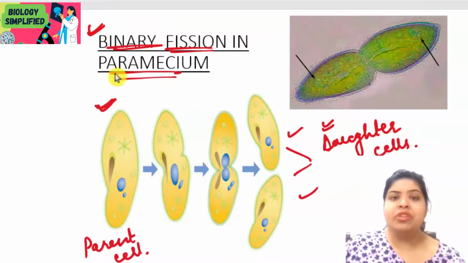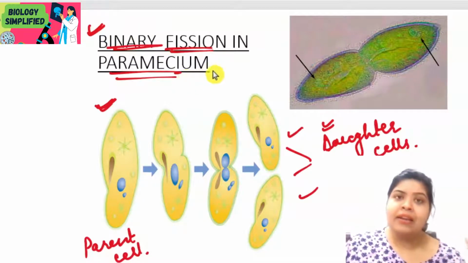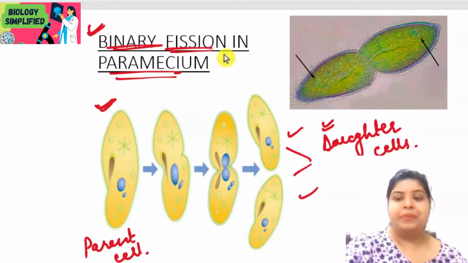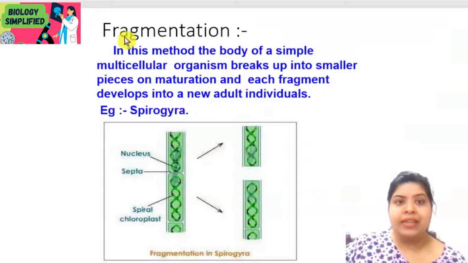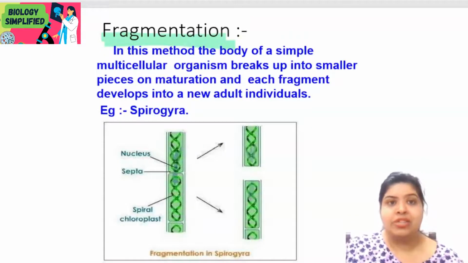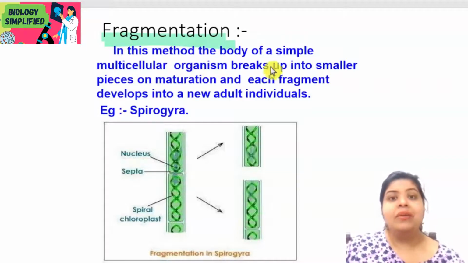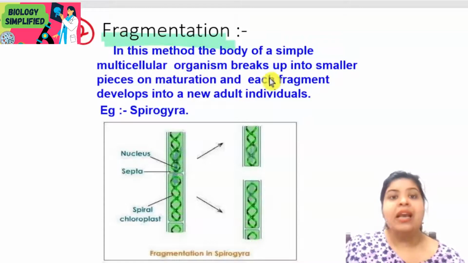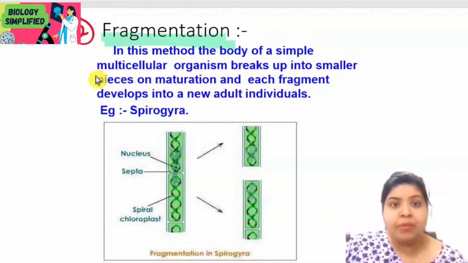So binary fission, which happens in paramecium, and earlier we have also seen one example of binary fission, which is amoeba. Next type of asexual reproduction is fragmentation. Now let us see what happens in fragmentation. In fragmentation, it is again a method of asexual reproduction in which one single organism,